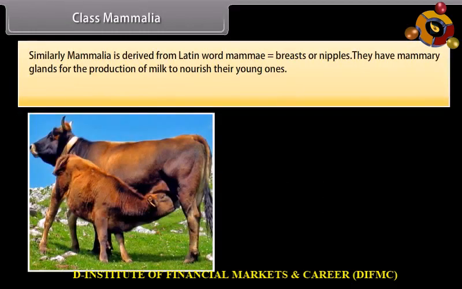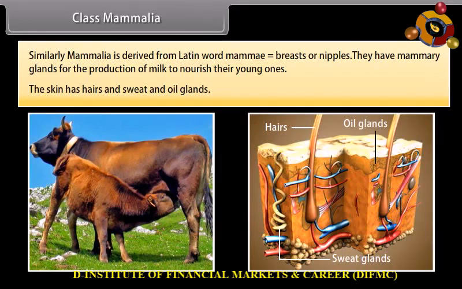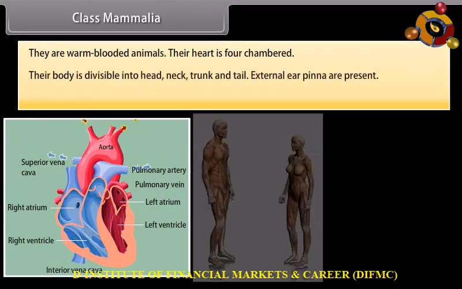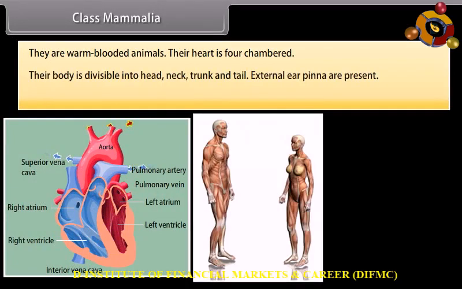Class Mammalia. Similarly, Mammalia is derived from the Latin word mamma, which means breasts or nipples. They have mammary glands for the production of milk to nourish their young ones. Their skin has hairs and sweat and oil glands. They are warm-blooded animals. Their heart is four-chambered. Their body is divisible into head, neck, trunk, and tail. External ear pinna are present.